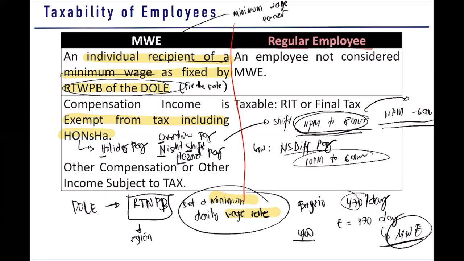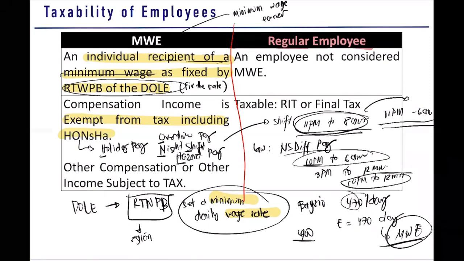So sir, how about if I work from 3 p.m. to 12 midnight? When will your night shift differential pay start? At 10 p.m. So from 10 p.m. to 12 midnight, you will have a night shift differential pay. Ganun lang siya. Okay? So, when do we pay the night shift differential? From 10 p.m. to 6 a.m. in case you work during a night shift.